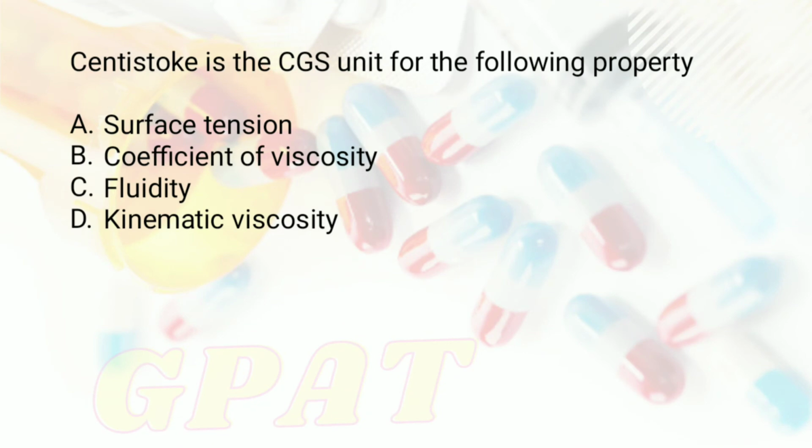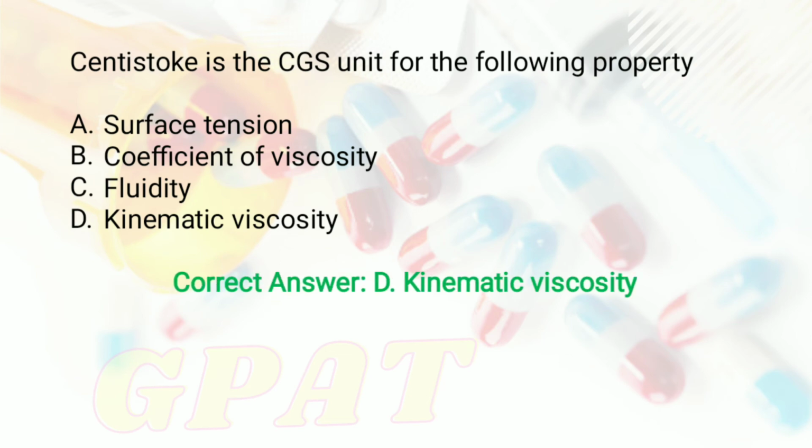Okay, moving to the next question. Centistoke is the CGS unit for the following property, and the options are A, surface tension, B, coefficient of viscosity, option number C, fluidity, and option number D, kinematic viscosity. So students, right answer is option number D, that is kinematic viscosity. Okay, so it is having the CGS unit of centistoke. Okay, moving to the next question.